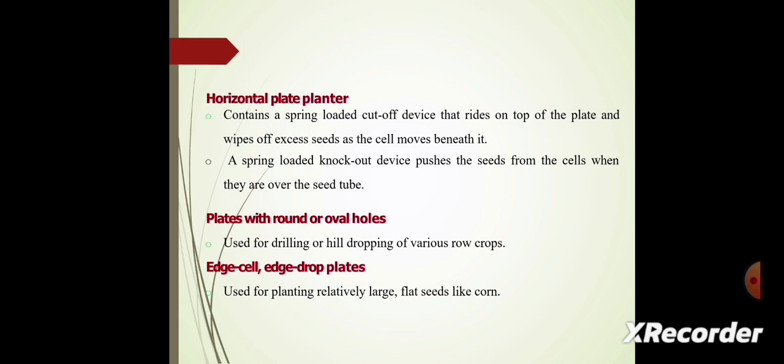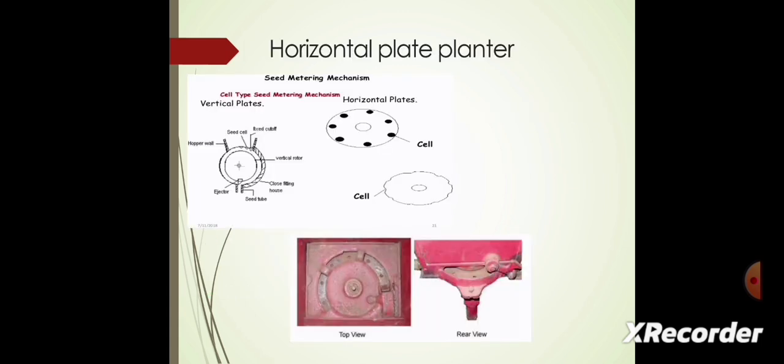Next, we see the plate with round or oval holes, used for drilling or hill dropping of row crops. Next, edge cell or edge drop plates. It is used for planting relatively large or flat seeds like corn. And this picture shows the horizontal plate planter. It contains the horizontal plates with the cells.